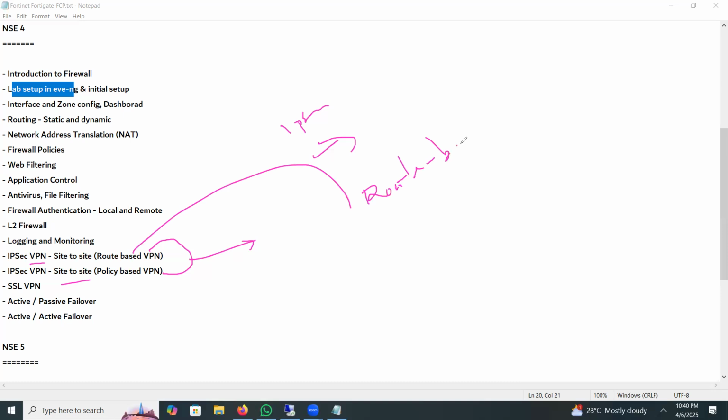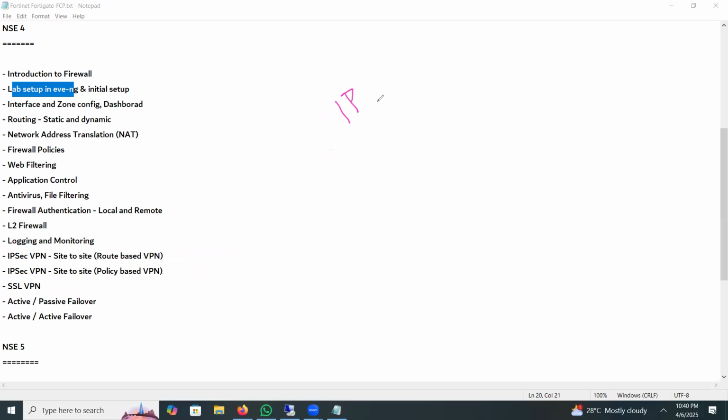I will show you both options. Okay, IPsec VPN. I will also explain many more things. I will have an extra class for the IPsec VPN theoretical part. Then I will move to the labs, and I have almost 2 labs. So one is route-based VPN, another is policy-based VPN.